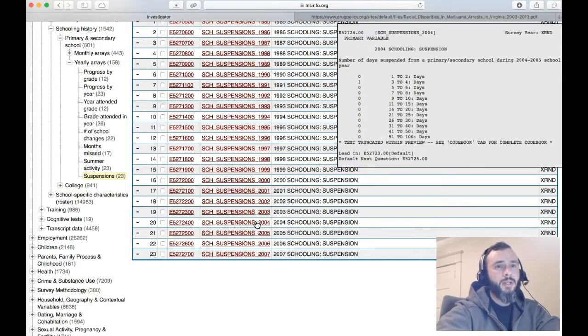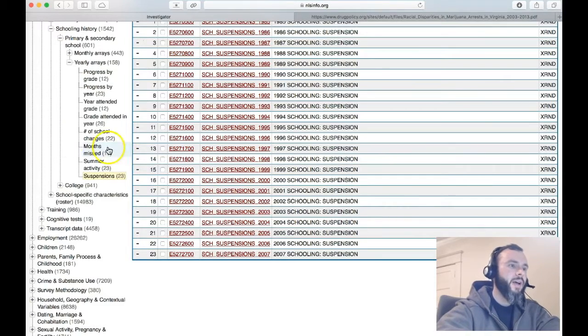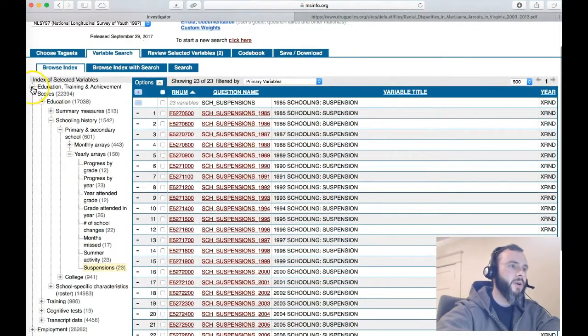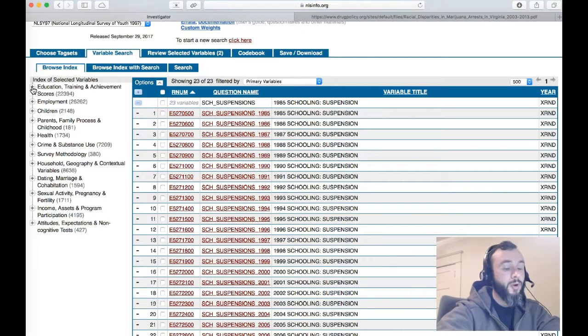You can always look at the top, where it says number of days suspended from primary and secondary school. That gives you the question that was actually asked. So that's just an example. I'm going to collapse all of this because I'm interested in drug usage and arrests in white versus black race.